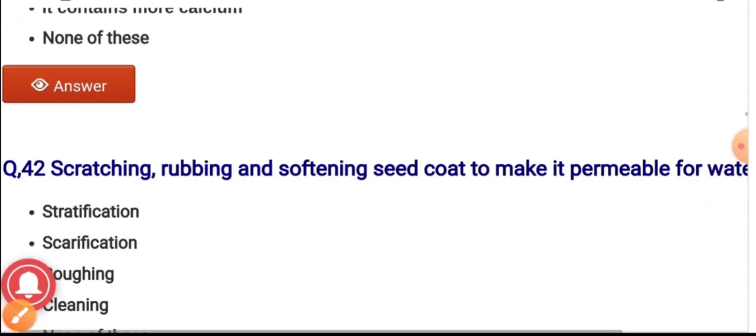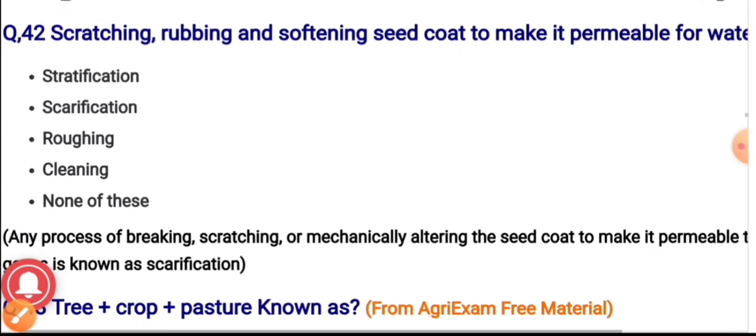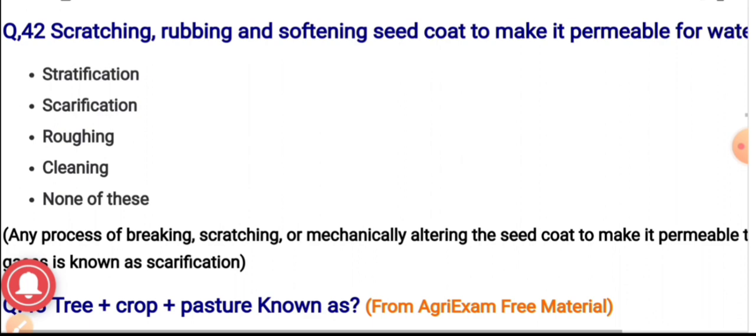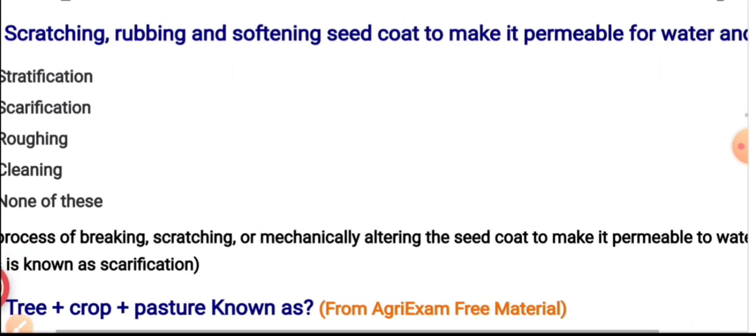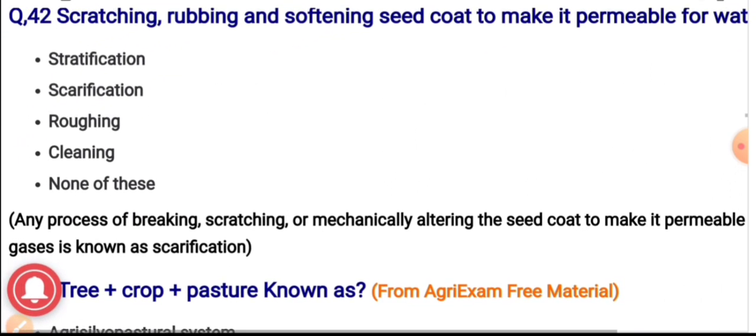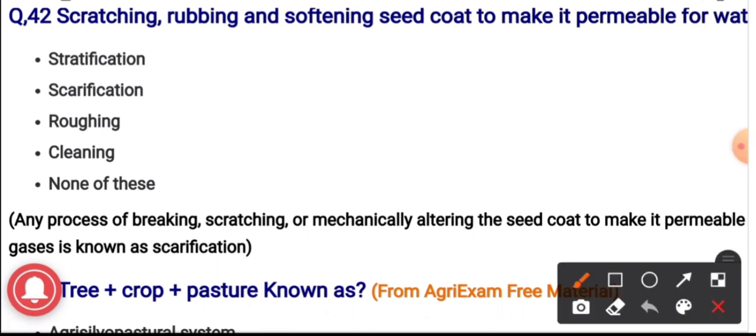Question number 42. Scratching, rubbing and softening the seed coat to make it permeable for water. What is this process known as? The options are stratification, scarification, rubbing, cleaning, none of these. And the correct answer is scarification.